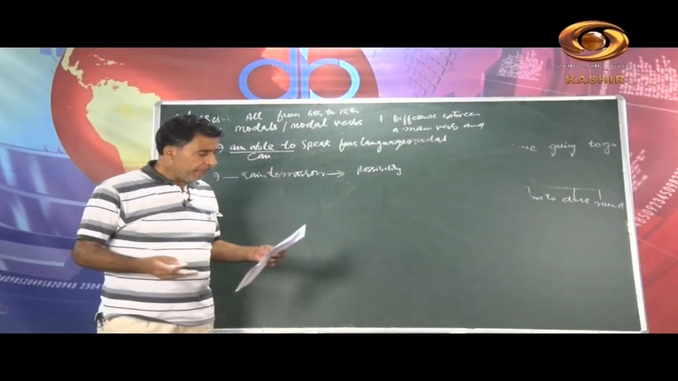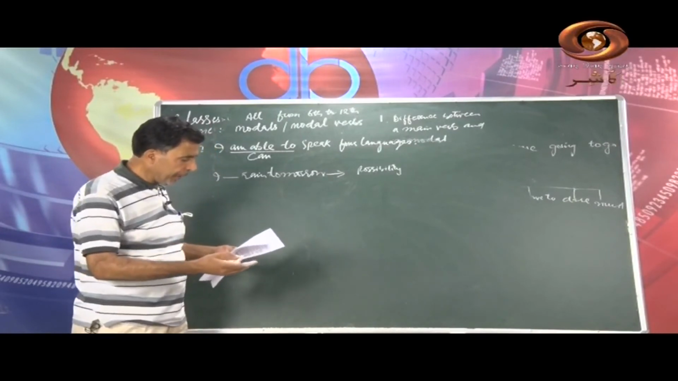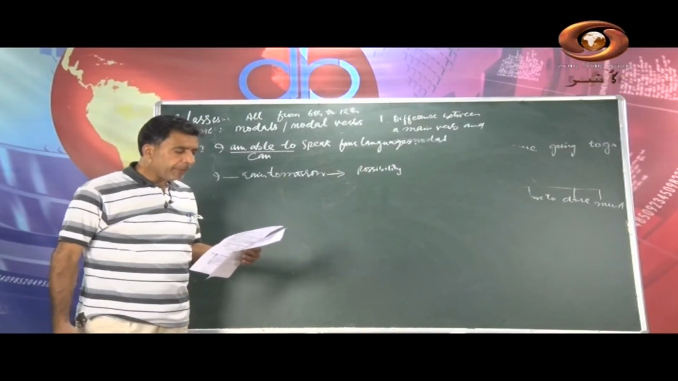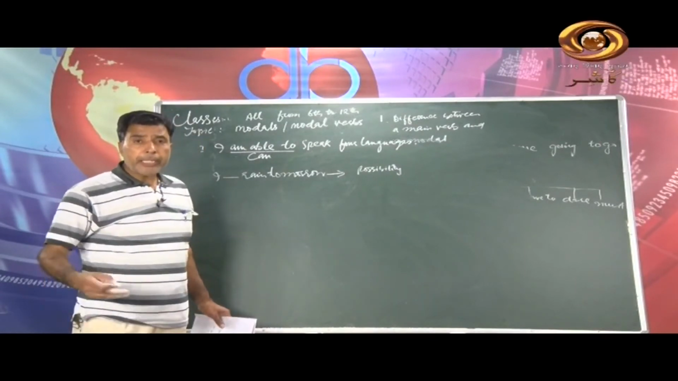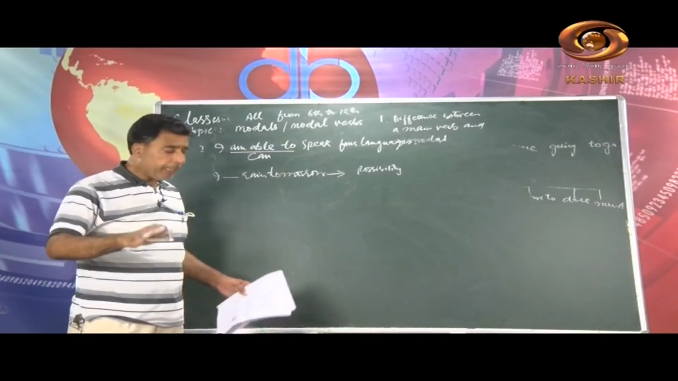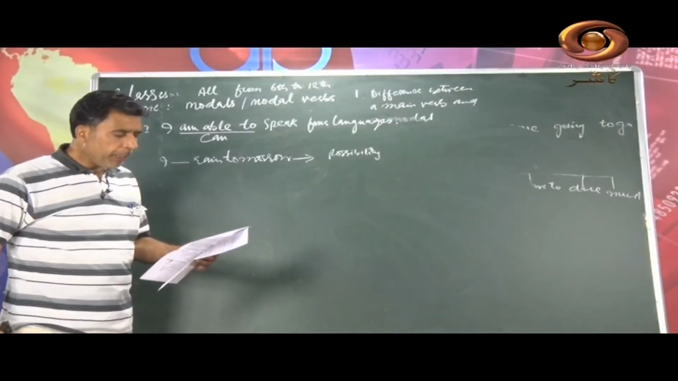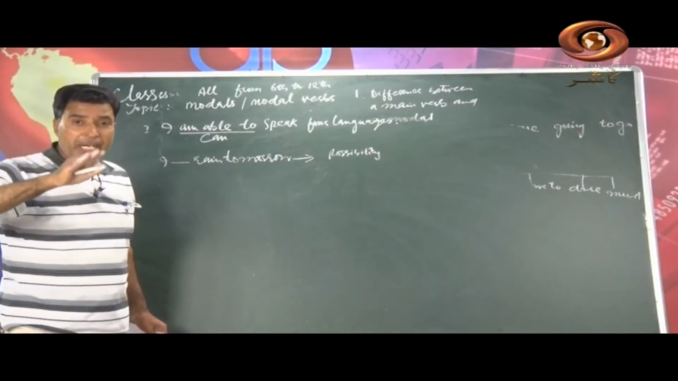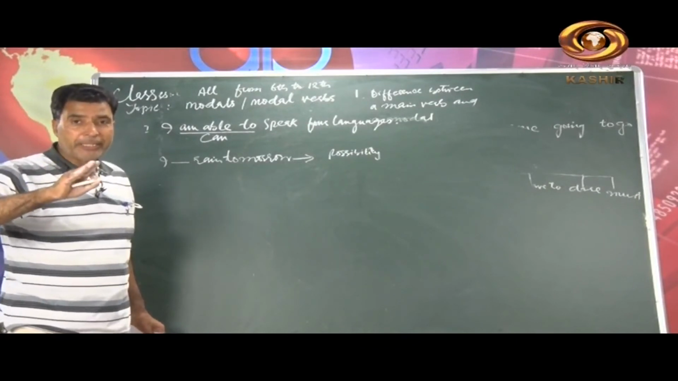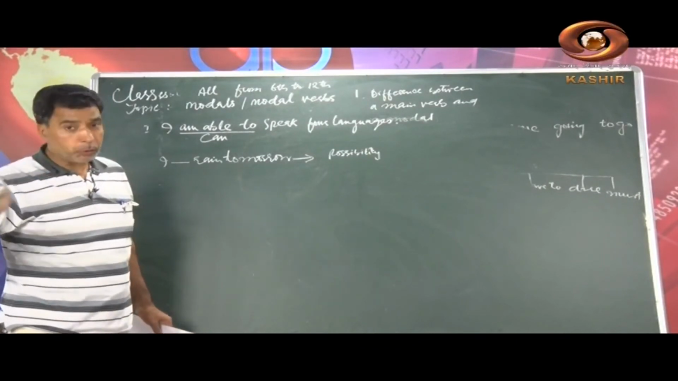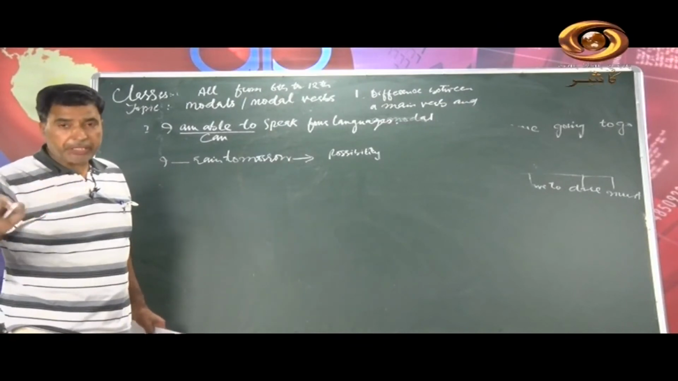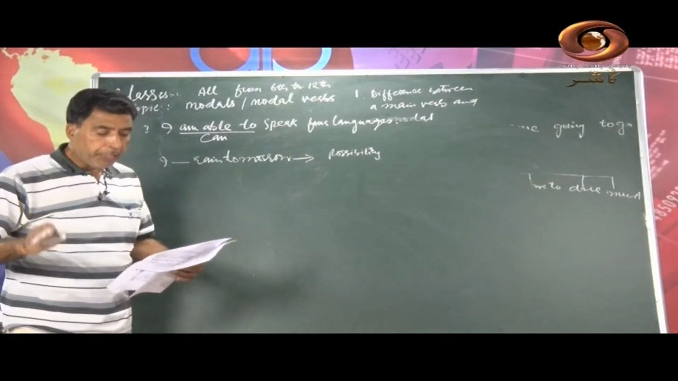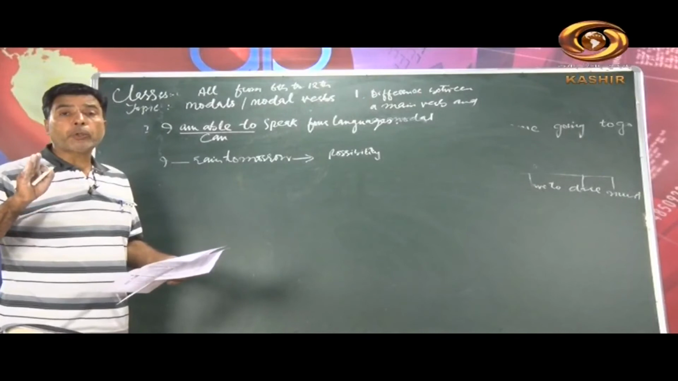Okay, then may, it shows possibility, it shows permission, it shows purpose. For example, we eat so that we may live. Here it shows purpose. And wish: may you live happily and may you live long. So may is used not only for possibility, we use it for purpose. There are the situations that I have told you. May is used with purpose, with permission, with wish, with possibility. And I have already told you about can.